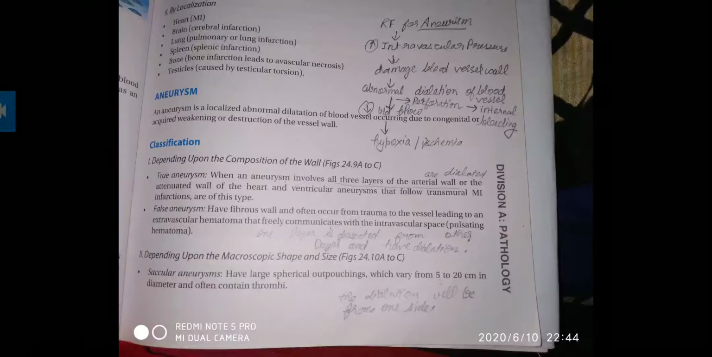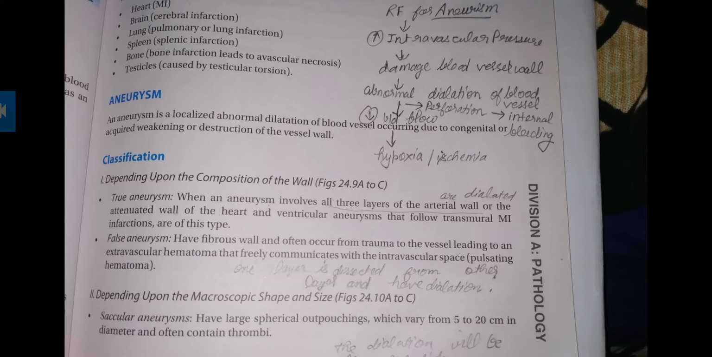Good morning, students. This is pathology for BSc Nursing second year students, and the chapter which we are dealing with is the cardiovascular system, and the disease is aneurysm.